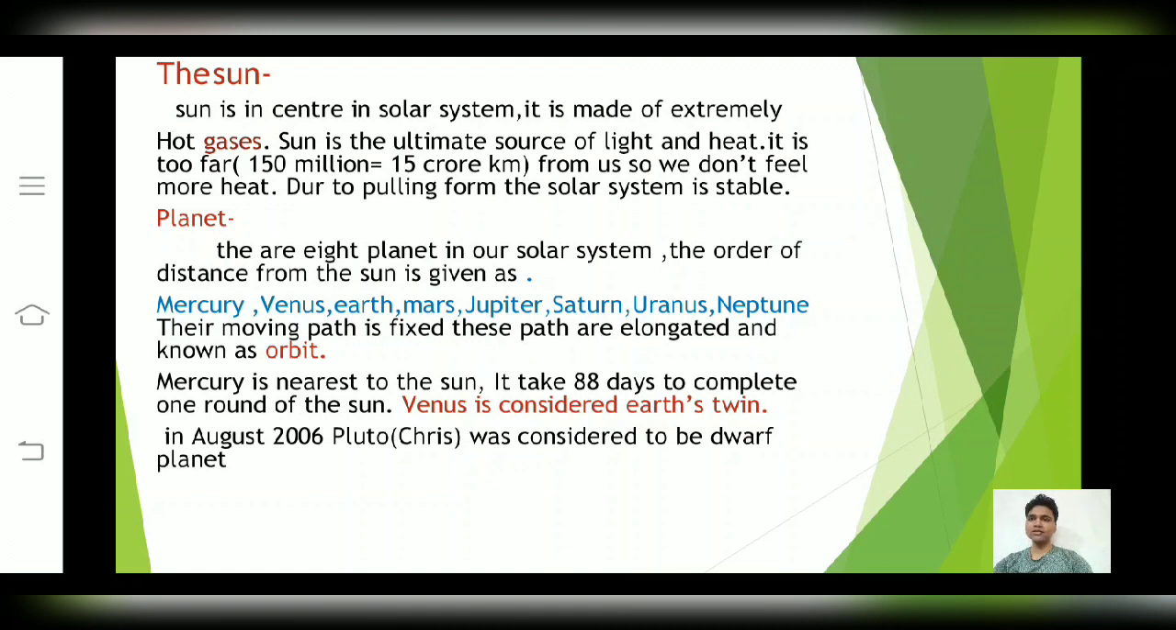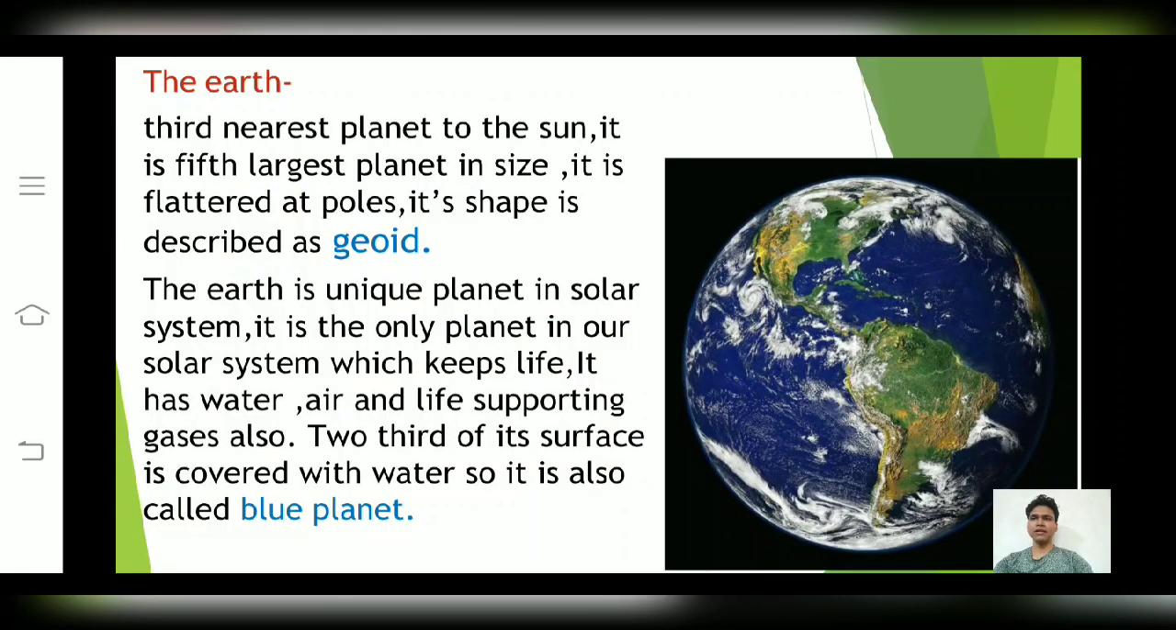Friends, in August 2006, Pluto was classified as a dwarf planet and it was excluded from the solar system family. Friends, let me tell you about the Earth. Earth is the third nearest planet to the sun and in size it is the fifth largest planet.